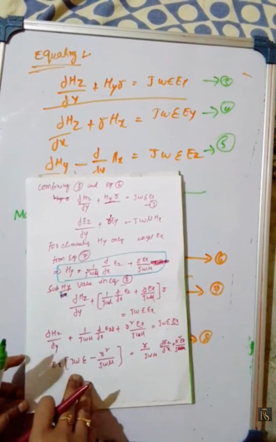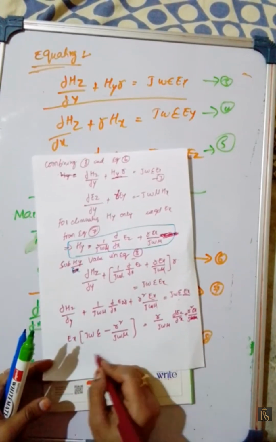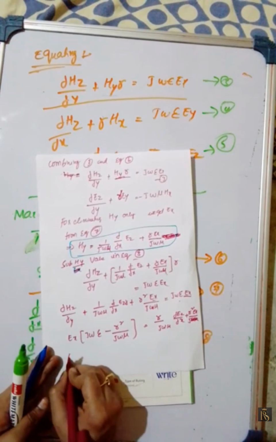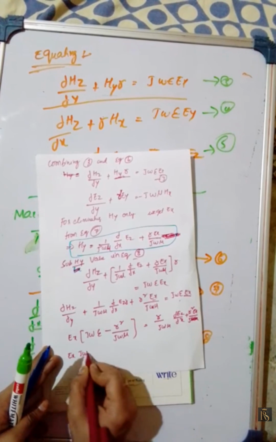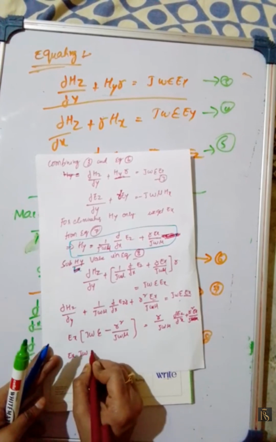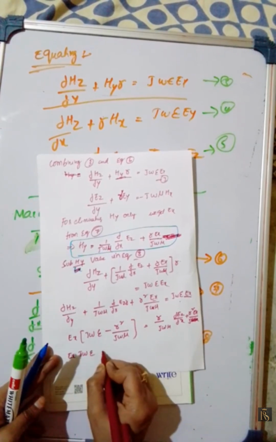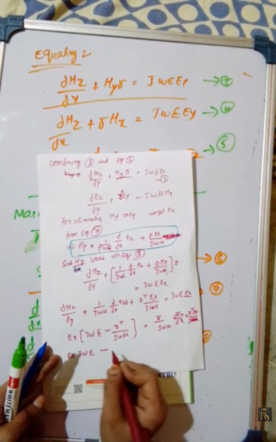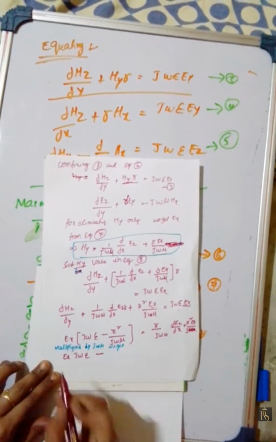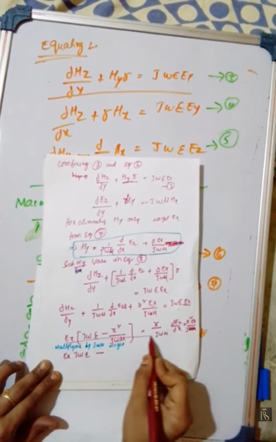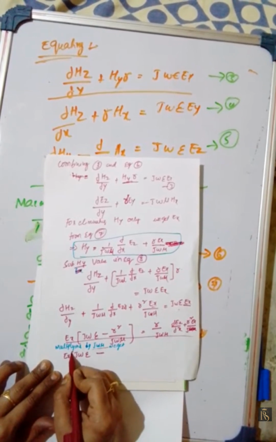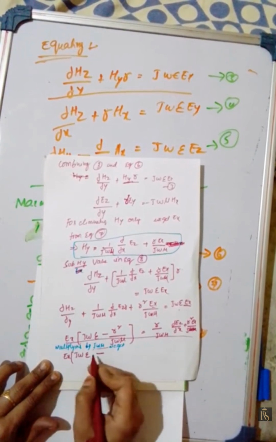Now multiplying these two equations, we will get Ex into j omega epsilon minus r square by j omega mu, multiplying this term with j omega mu.